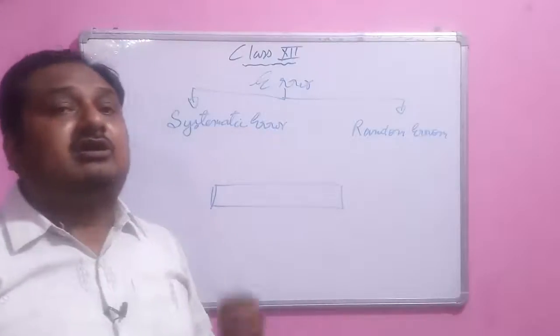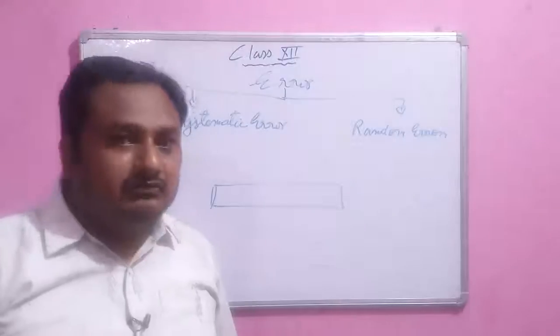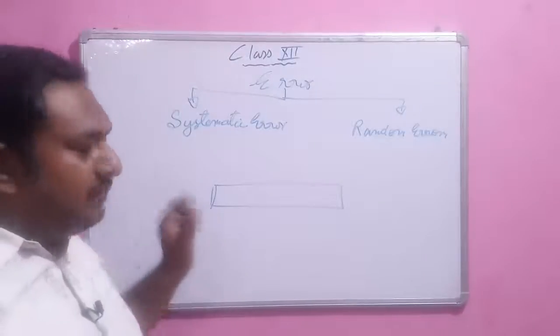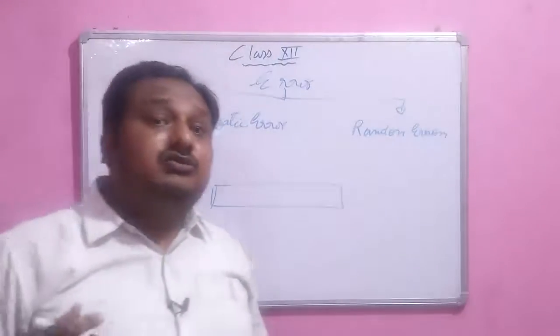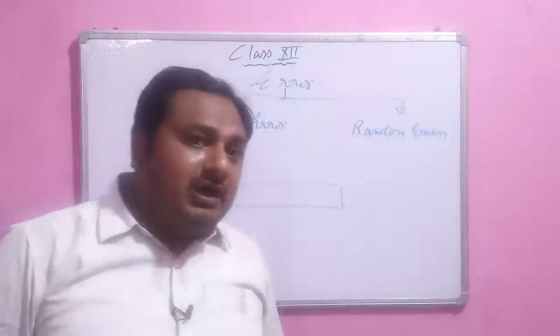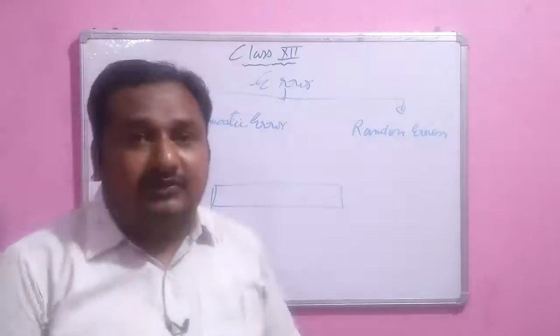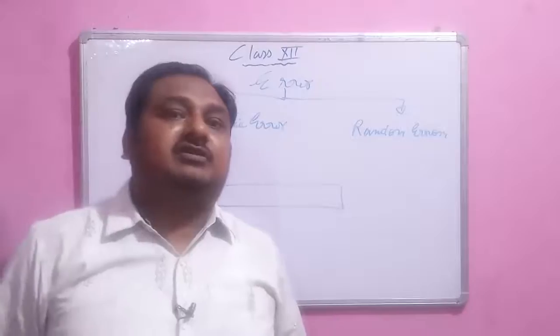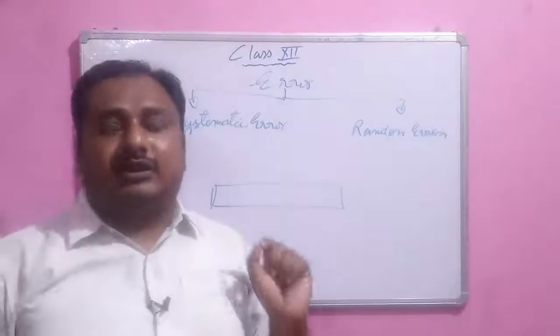So a systematic error is an error in a unique direction, either positive or negative. Whenever the error occurs in a unique direction, we say it is a systematic error.